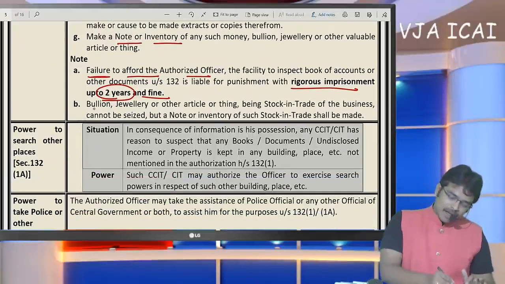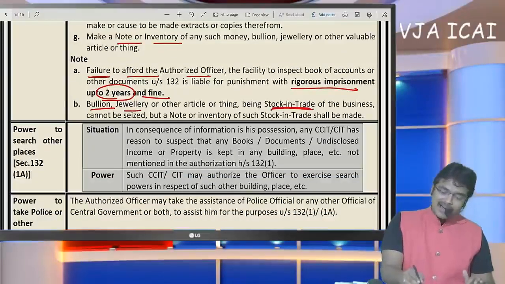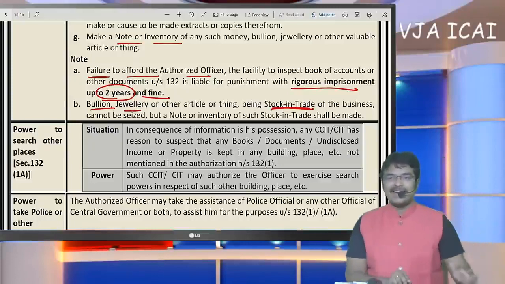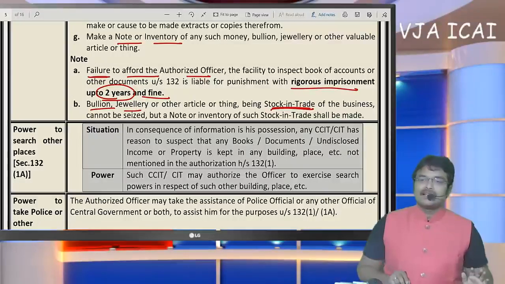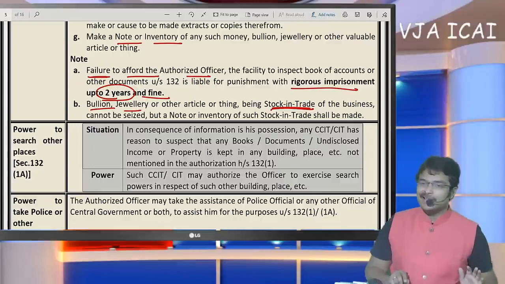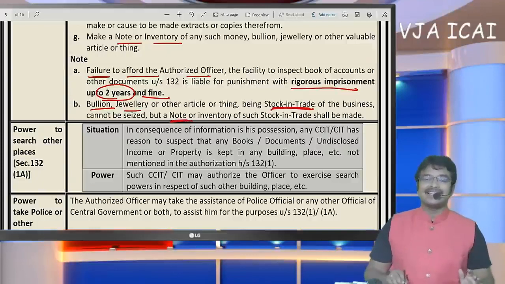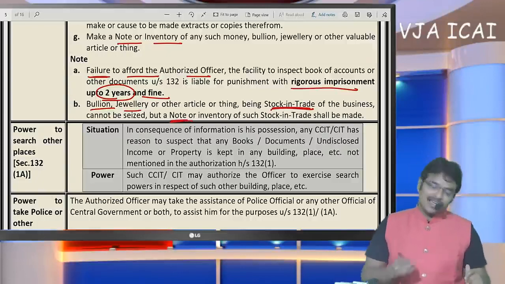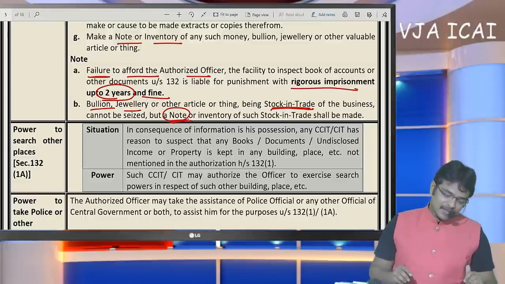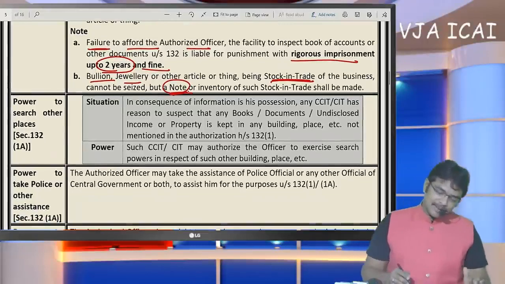And for bullion and jewelry, if this is stock in trade, generally the stock in trade will not be seized. Generally undisclosed assets shall be seized by the officer and taken to the department. But if it is stock in trade, they must make a note of the inventory. This is generally called deemed seizure. They will make a note of the inventory. So all the things that were seized will be recorded.